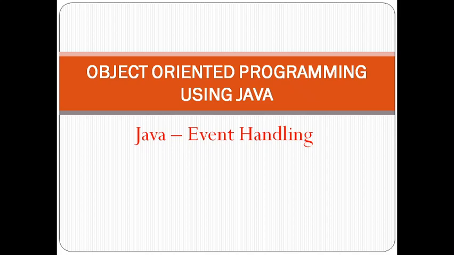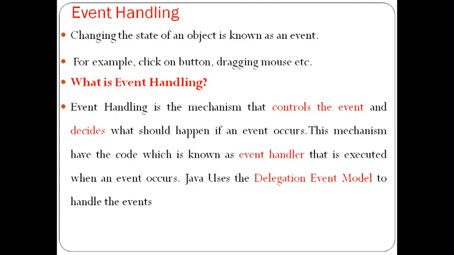Good morning. So today we are going to discuss a new topic in Java, that is event handling. What is meant by event handling is, whenever you are changing the state of an object by performing an action, that is called an event. For example, in your Java program, if you click on a button, it's called an event.